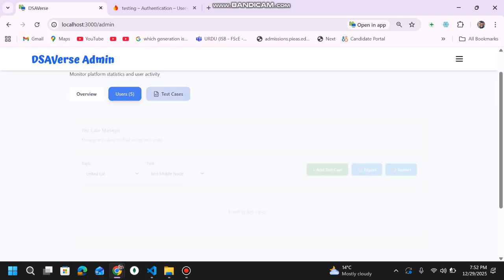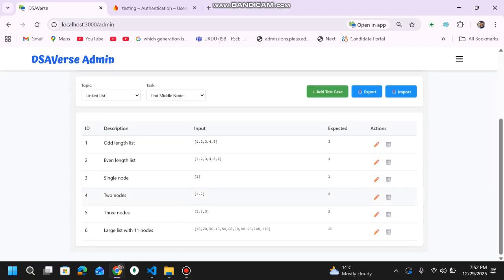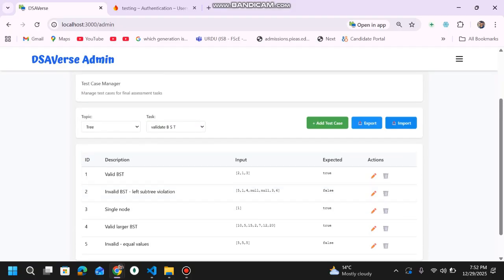The test cases I told you were not static. They can be added. These test cases in the final assessment tabs can be increased by the admin here. For example, in the linked list topic, in the game of finding the middle node, we have these six test cases that you need to pass to successfully complete that final assessment task. You can change it here as well, like for example in tree I have validate BST. There are different ones. You can add or remove, you can export and import.